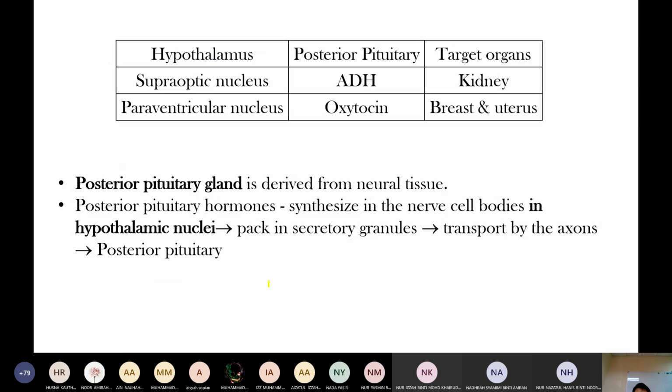antidiuretic hormone. Here, in the hypothalamus, the supraoptic nucleus produces antidiuretic hormone. Antidiuretic hormone and oxytocin are synthesized in the nerve cells of the hypothalamic nucleus and stored and secreted from the posterior pituitary. So when there is an antidiuretic hormone or oxytocin disorder, it is normally associated with the hypothalamus.